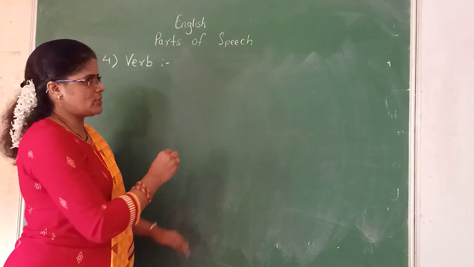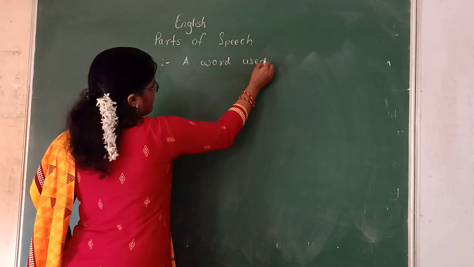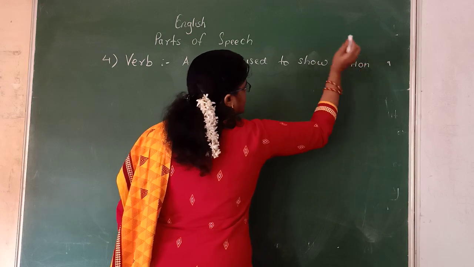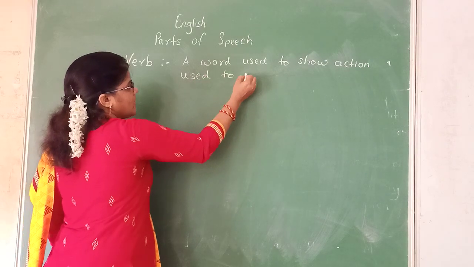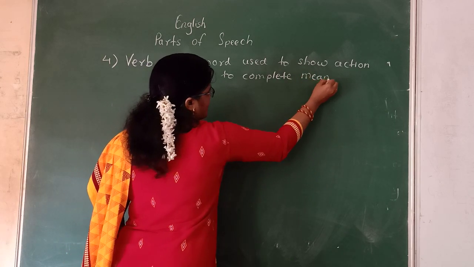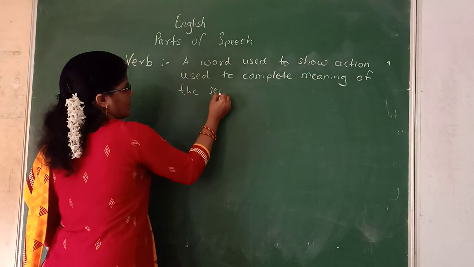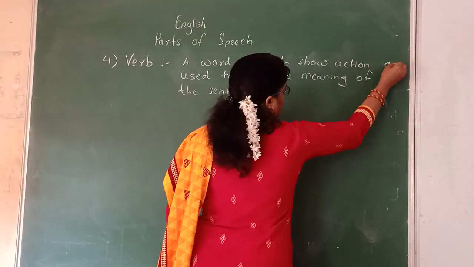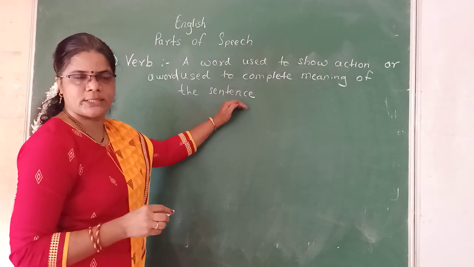A word which is used to show action is called a verb, or a word used to complete the meaning of the sentence. It is called a verb.